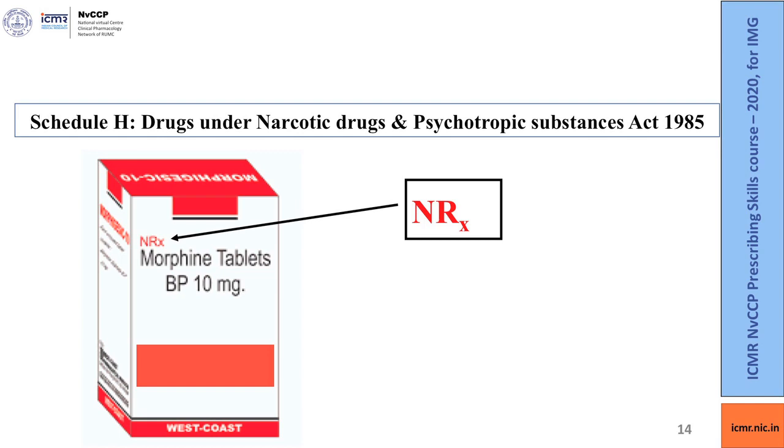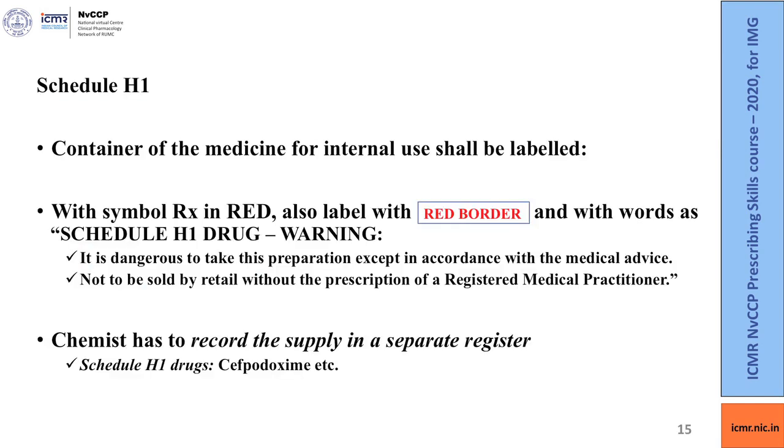This is the photo of the Schedule H1 drugs. The container of the medicine for internal use shall be labelled with symbol Rx in red, also labelled with a red border and with the words Schedule H1 drug warning: it is dangerous to take this preparation except in accordance with the medical advice.